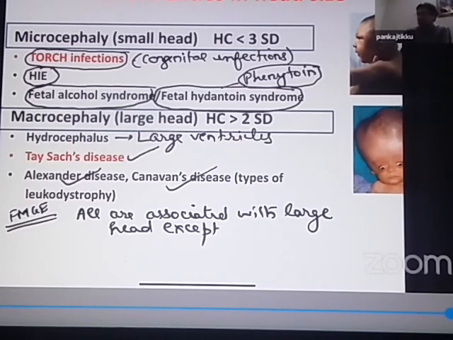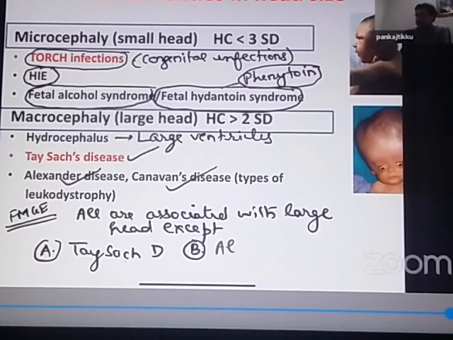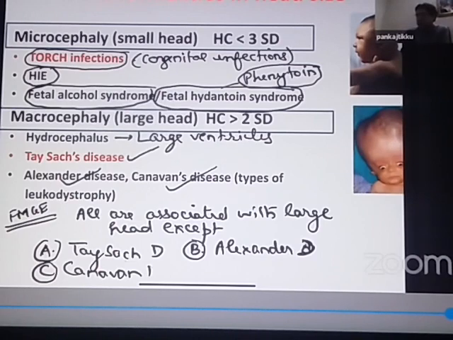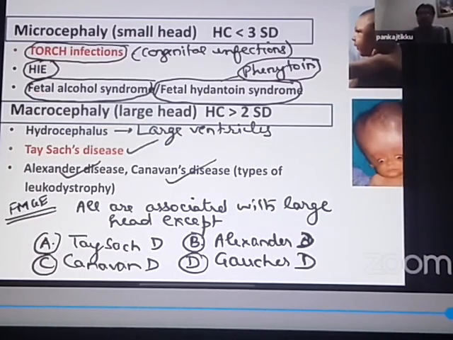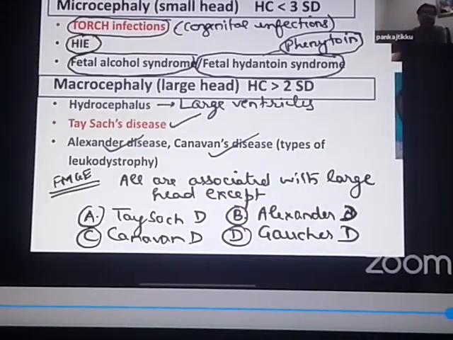Except, so A was Tay-Sachs disease, B was Alexander disease, C was Canavan's disease, and D was Gaucher's disease. Which of them is not associated with a large head?